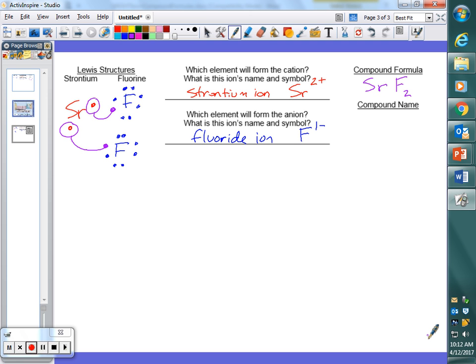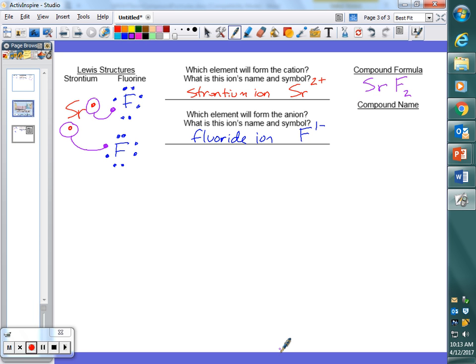The fact that we wrote strontium indicates that there's 1 atom. If there's only 1 atom here, we don't have to write a subscript 1 here. The fact that we wrote the symbol indicates that there's 1. The 2 comes in because we needed 2 fluorines. Eric, go ahead. Say again? Below, yes. Subscripts when we're talking about formulas, okay?